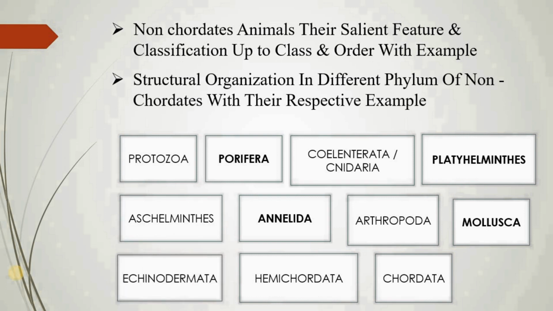Then Echinodermata phylum, which is exclusively marine, with spines on their body. And last but not least, Hemichordata phylum, also exclusive to marine. And in another paper in another semester you will study Chordata. Now what is Chordata? Chordata are animals which bear the notochord, nerve cord and pharyngeal gill slits in their structure.